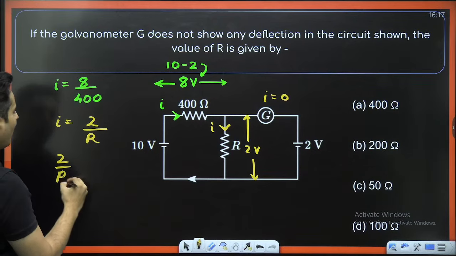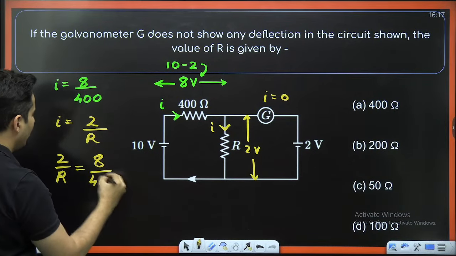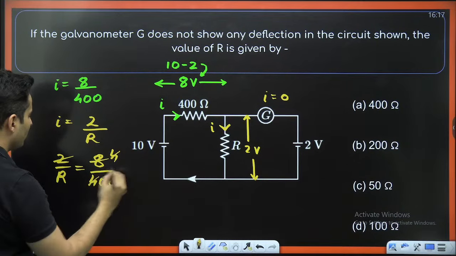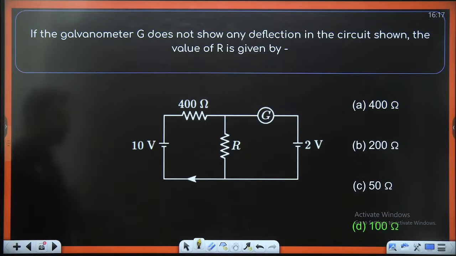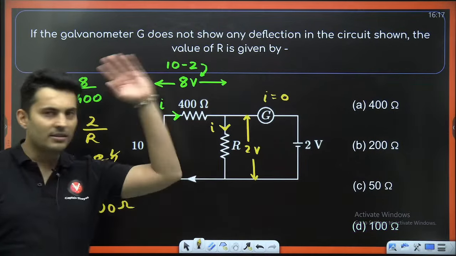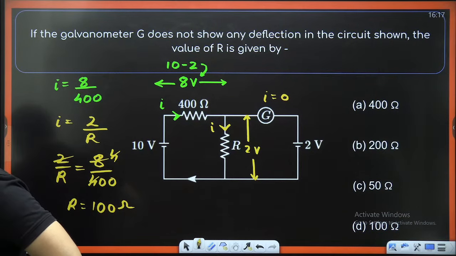So therefore, 2 by R will be equal to 8 by 400. This 4 goes 4 times, so R will be basically 100 ohms. Let's find out whether it is 100. Yes, it is option D. No, it is not B. The answer is D.